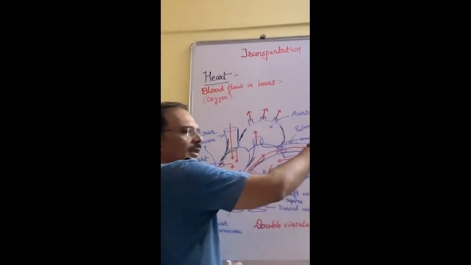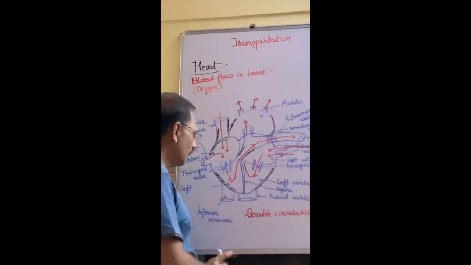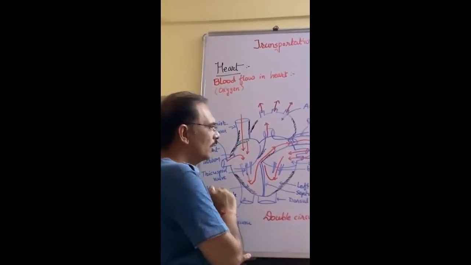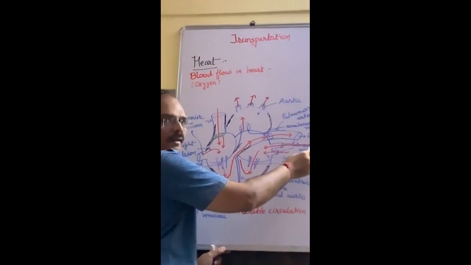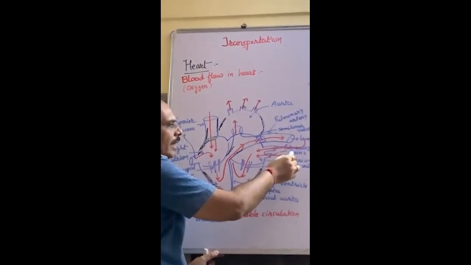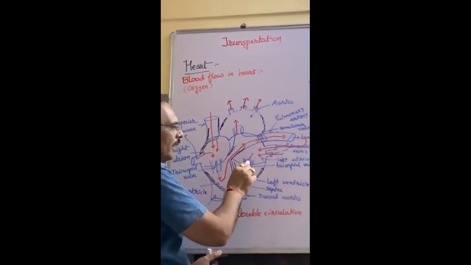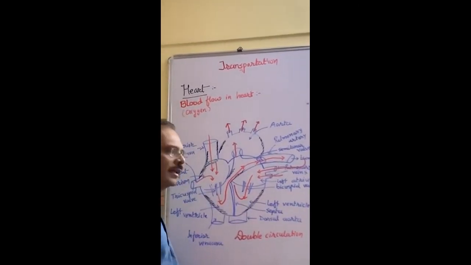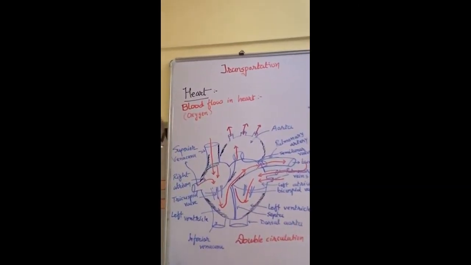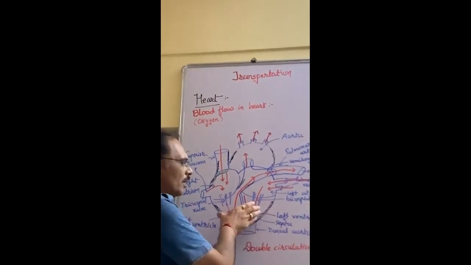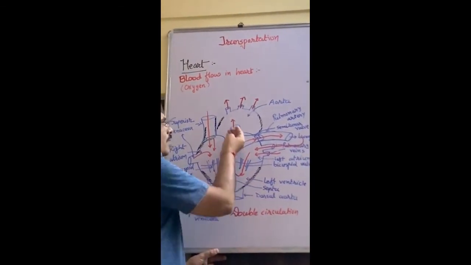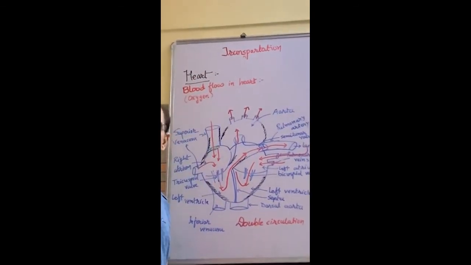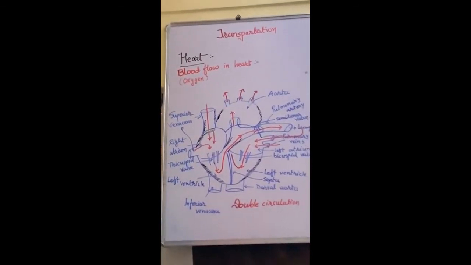After that, in the lungs, it releases carbon dioxide and other waste gases, and then it absorbs oxygen. The pulmonary vein carries this oxygenated blood into the left atrium, and then it exerts pressure on the bicuspid valve, and it falls into the left ventricle. Once again, because of contraction of the ventricles, it jumps into the aorta, and through the aorta, through the arteries, it moves towards the different parts of the body. Okay?